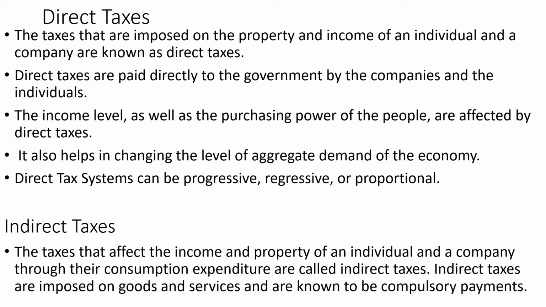What are direct taxes and what are indirect taxes, and what is the main difference between them? We are going to see that here. Coming to direct tax, this kind of tax is imposed on the property as well as income of an individual and company. Direct taxes are paid directly to the government by companies and individuals. The income level as well as the purchasing power of the people are directly influenced by direct taxes. It also helps in changing the level of aggregate demand in the economy, and direct tax systems can be progressive, regressive, or proportional.